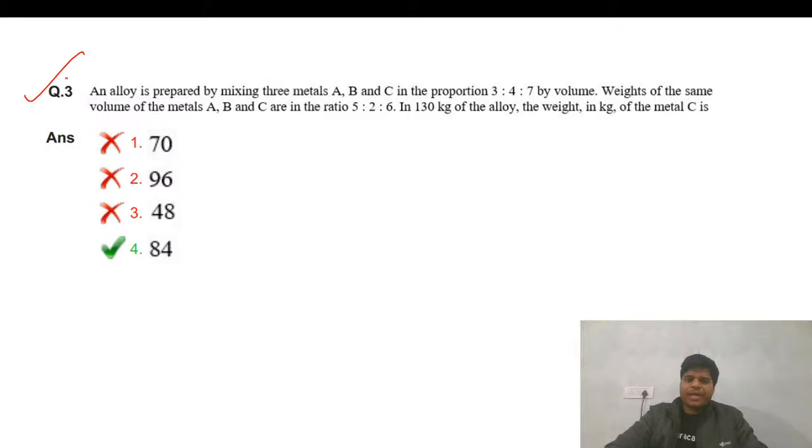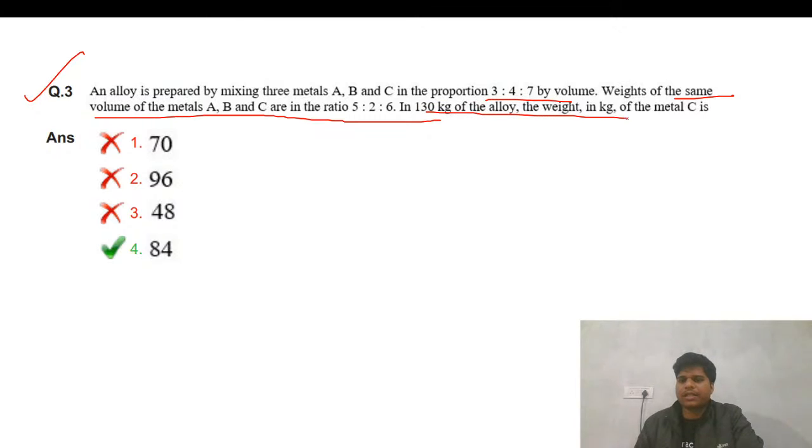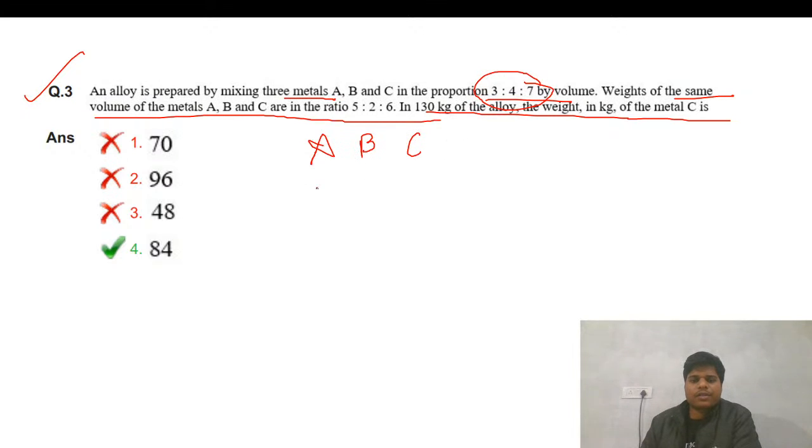An alloy is prepared by mixing 3 metals, A, B, C in proportion. The weights of the same volume of mixed metal are given. This is 120 of the metal is C. Fine. So what we need is, an alloy is prepared by mixing 3 metals A, B, C in the proportion 3-4-7. So A, B, C is in the 3-4-7 proportion by volume.